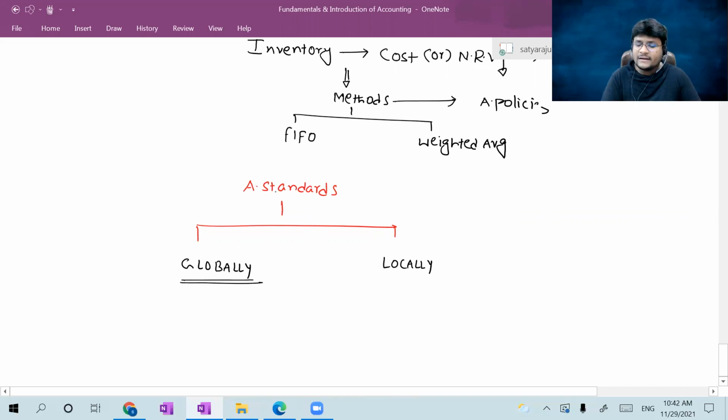Is there any standard established internationally? Yes, the internationally established standards are termed IFRS. The full form is International Financial Reporting Standards.